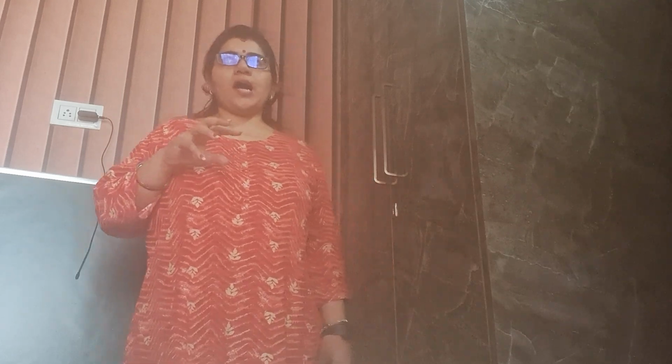Now, the next question which arises from the examination point of view is related to POSDCORB. What is POSDCORB? It is a particular technique of management in which we have to fulfill various functions. What are they? Planning, organizing, staffing, directing, and controlling. These are the 5 functions.